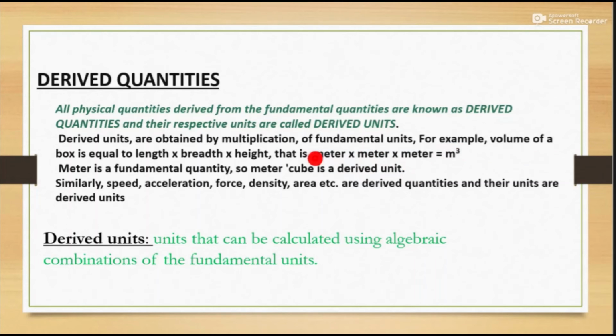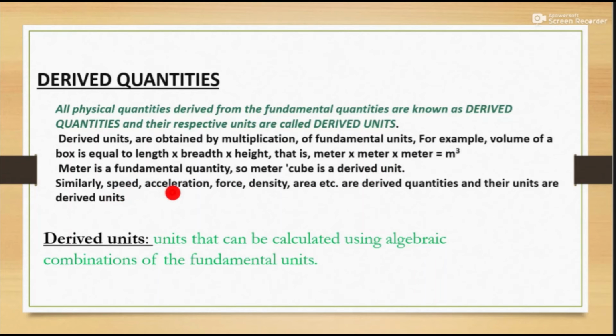These are the fundamental units we use to express and find the derived quantities. Meter is the fundamental quantity, so meter cube is a derived quantity. You should keep in mind that meter alone is a fundamental quantity, and 3 times meter is a derived quantity.